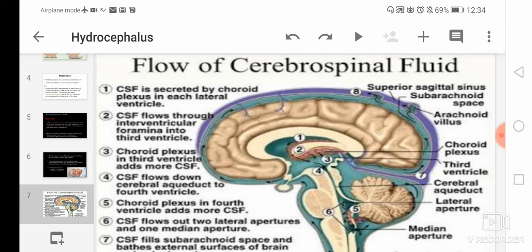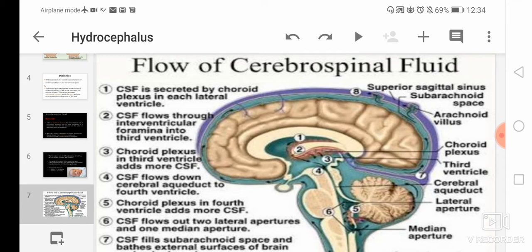Then in the sixth point we will see that CSF, or cerebrospinal fluid, flows out two lateral apertures and one median aperture. Here you can see in the picture at point 6 in the brain, there is a lateral aperture and a median aperture.